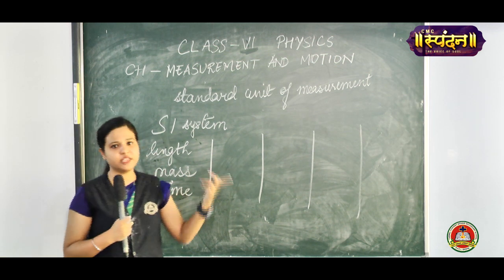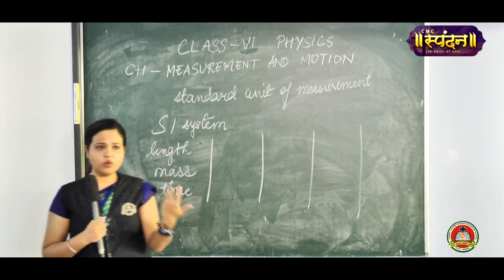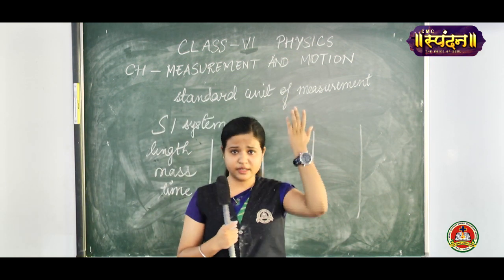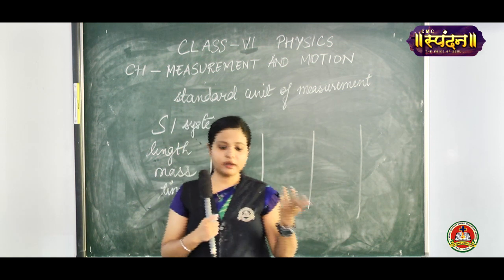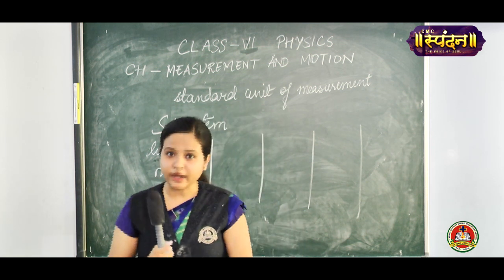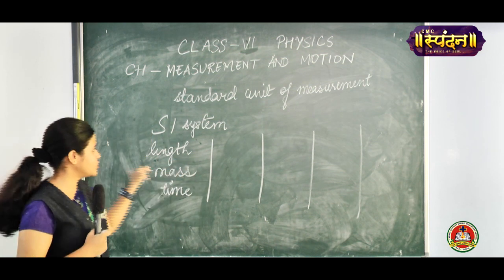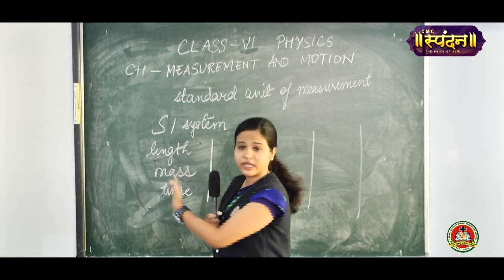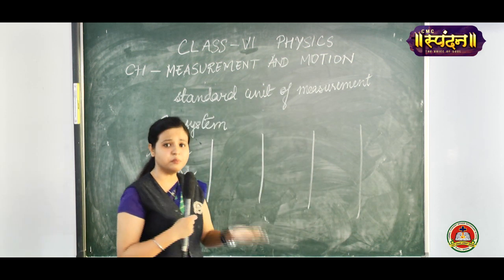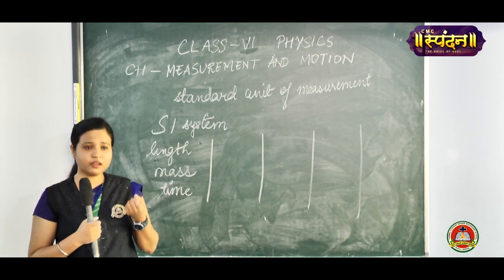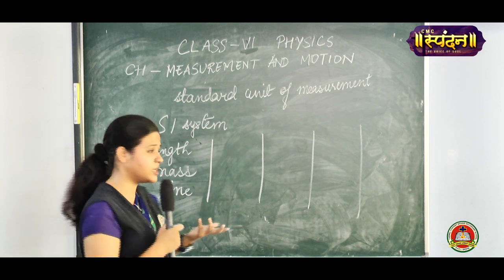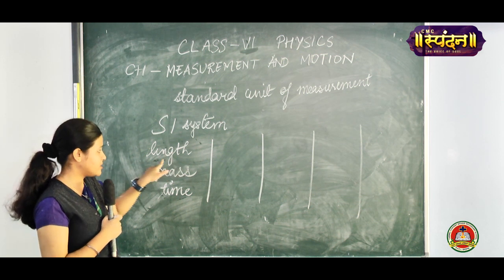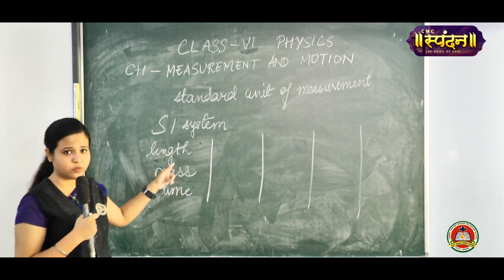You need to measure the length of the door for the room, the distance from floor to ceiling, the length of this table, or the length of the blackboard, so that 2 blackboards fit properly in this wall. We need to know the length of almost everything so that we get accurate measurements.